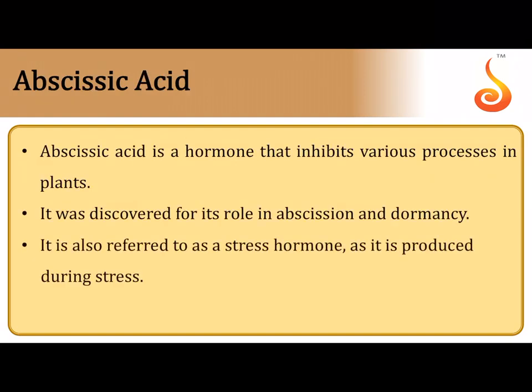The last hormone that we are going to, the last plant growth regulator that we are going to discuss is abscisic acid, which is an entirely a growth inhibitor. So we cannot call it as a growth promoter at all. It is a growth inhibitor because it has majorly certain growth inhibiting properties that we will discuss about it.